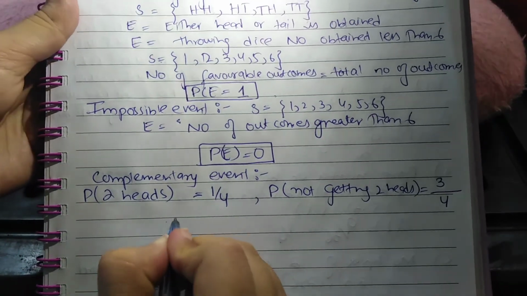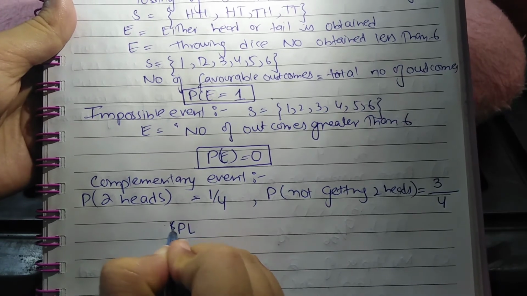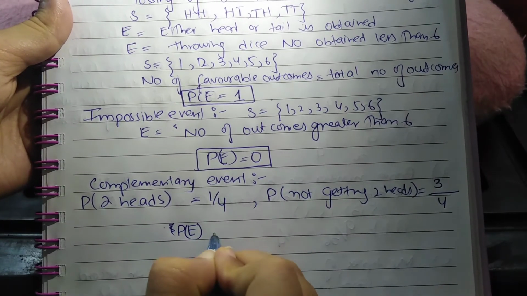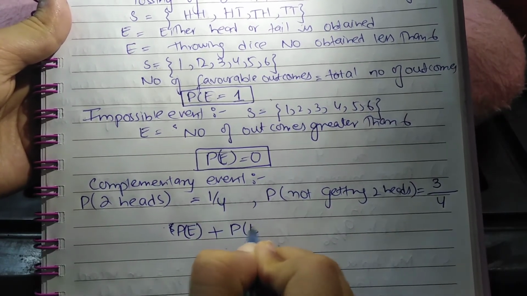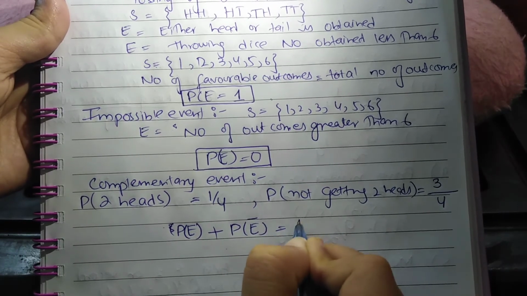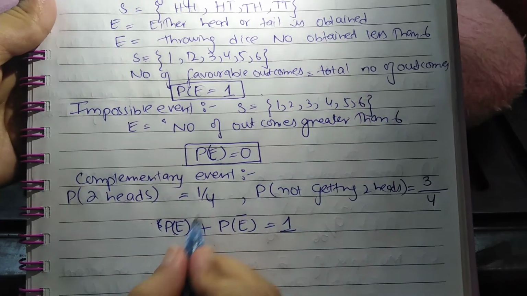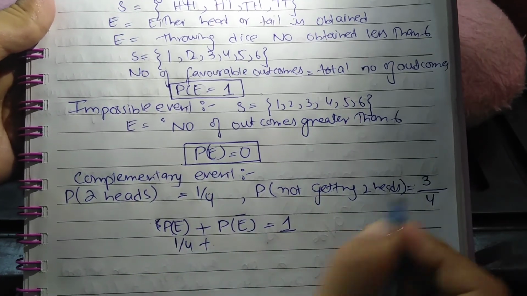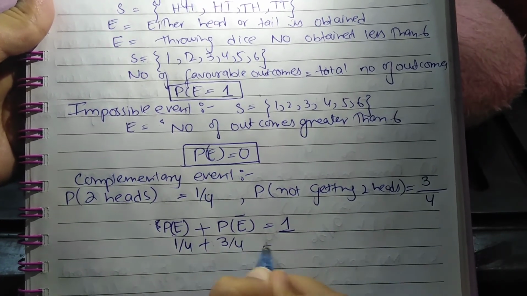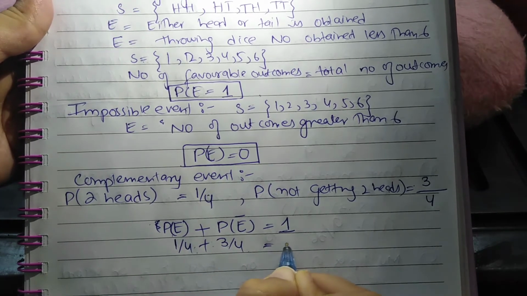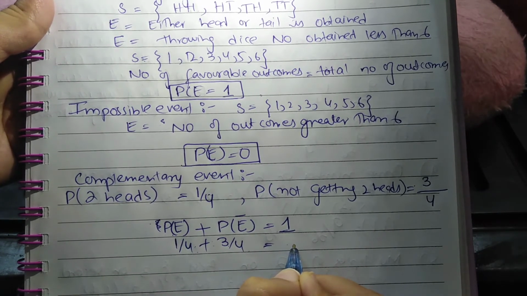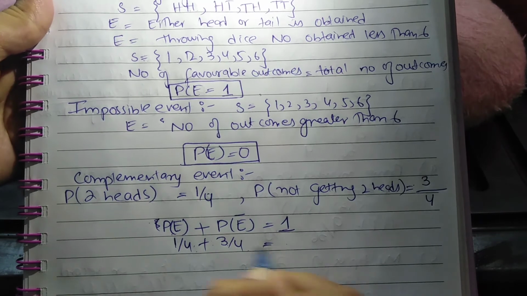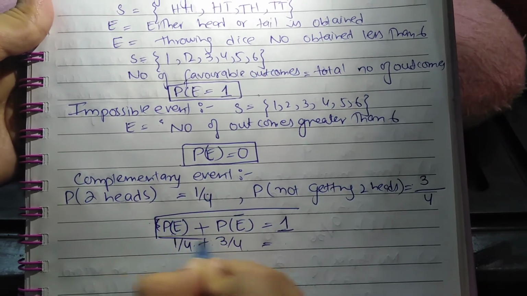So we can write this as probability of event plus probability of not of event will always be 1. The probability of getting 2 heads is 1 by 4, and the probability of not getting it is 3 by 4. If we add 1 by 4 and 3 by 4, the answer will be 4 by 4, which is equal to 1. So this is another property of probability.